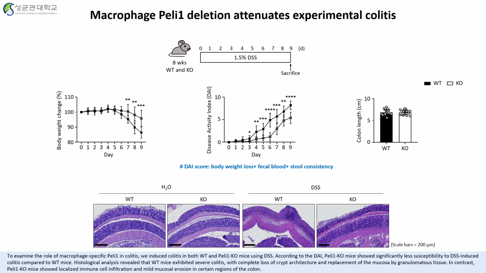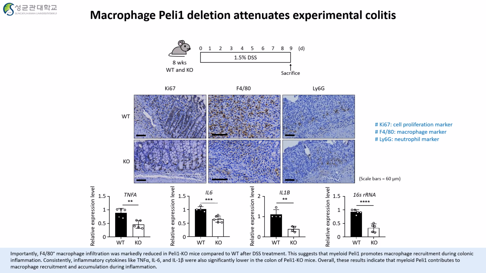Histological analysis also revealed that wild-type mice exhibited severe colitis. However, Pellino-1 knockout mice showed localized immune cell infiltration and mild mucosal erosion in certain regions of the colon. Importantly, F4/80-positive macrophage infiltration was markedly reduced in Pellino-1 knockout mice compared to wild type after DSS treatment. This suggests that myeloid Pellino-1 promotes macrophage recruitment during colonic inflammation.